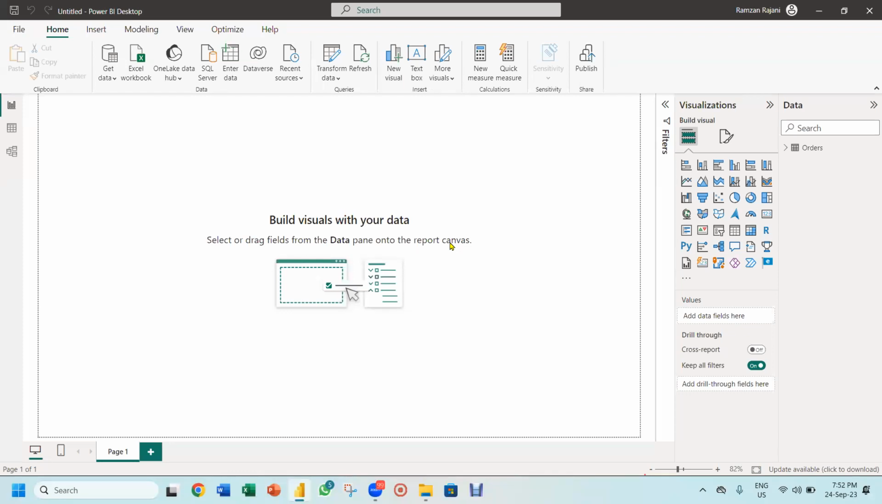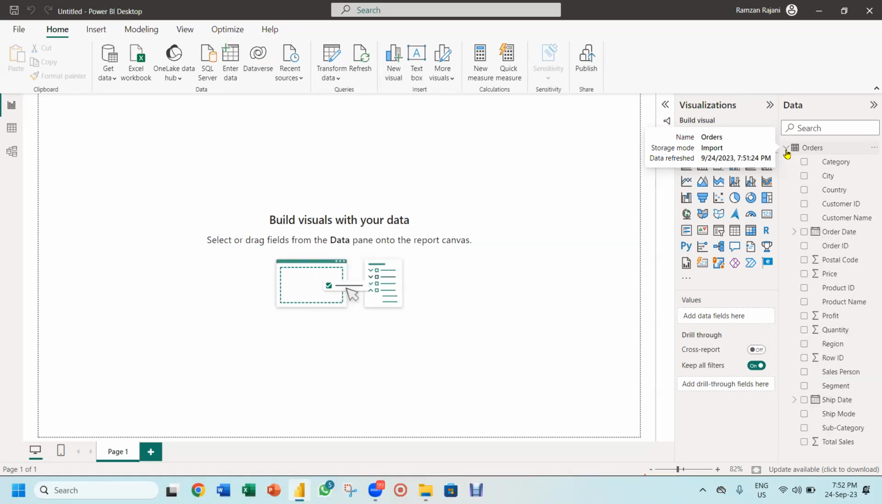Now what? Next we'll see. Now friends, on the right hand side, do you see this order? This order is the name of the sheet which was there. We imported the order sheet. And in that order sheet, these are the different columns, category, city, country, which were there in our Excel sheet.